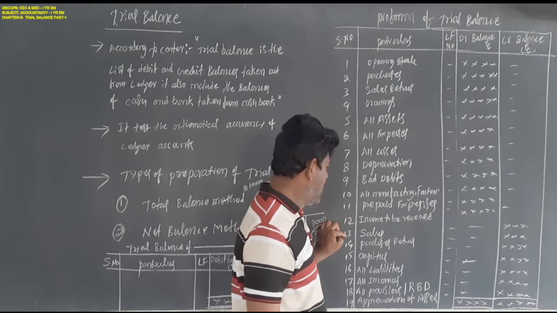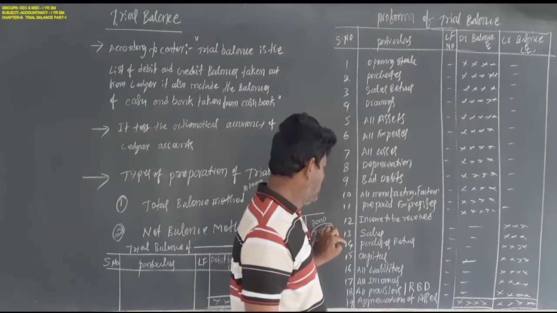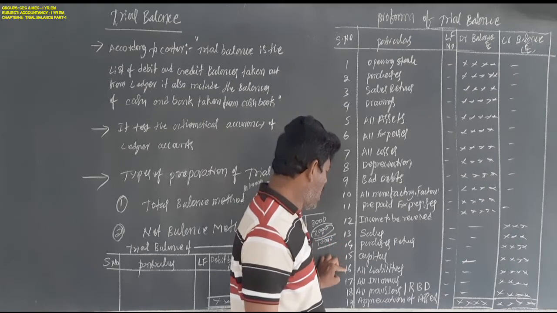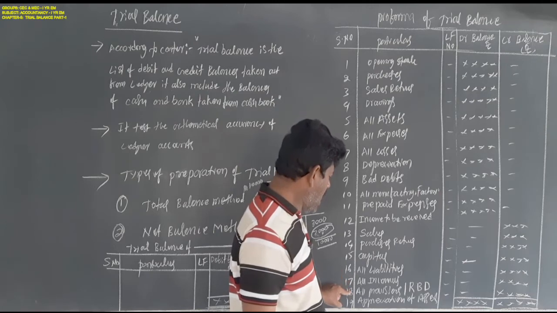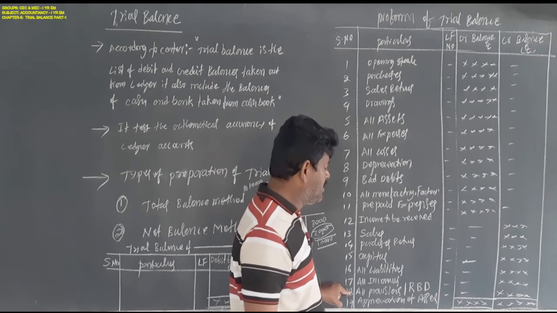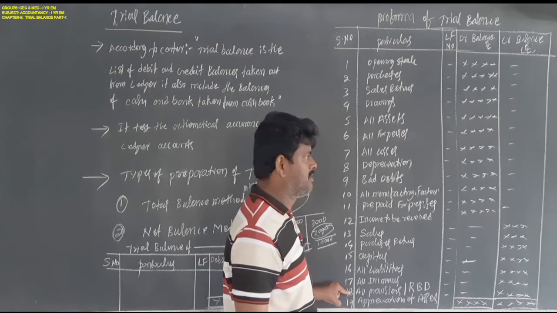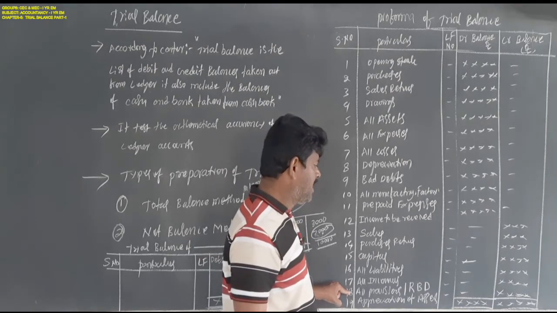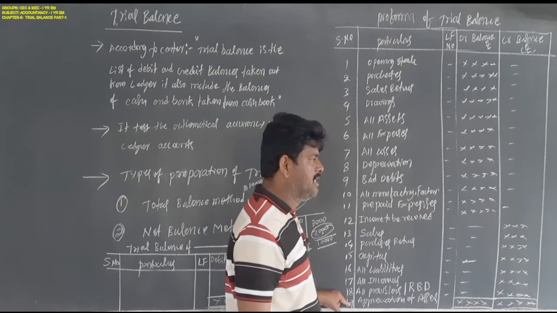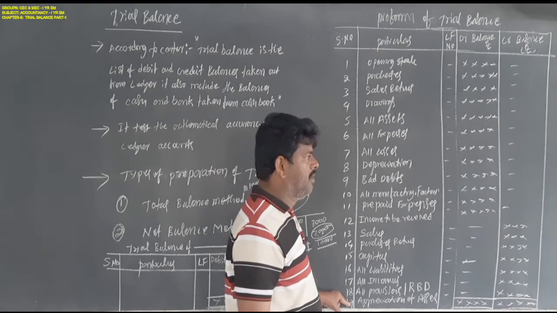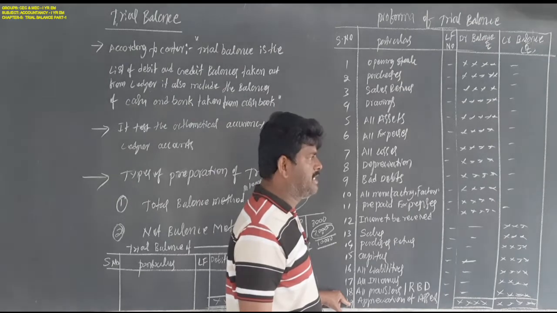Next, sales are credit side, purchase returns credit side, capital credit side, all liabilities credit side, all incomes credit side, and all provisions and reserves, such as provision for bad debts, are on the credit side. Appreciation of assets is a profit, so it must be on the credit side.